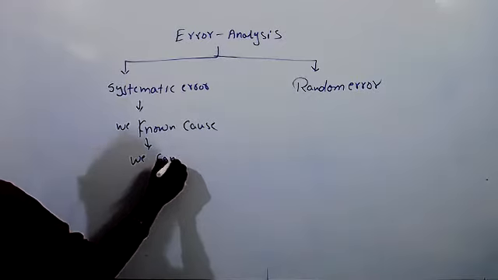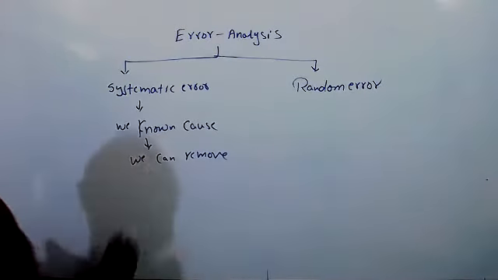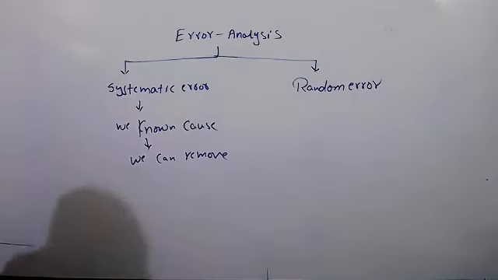So we can solve it. When this error is occurring, we can find why it is occurring and how we can remove it. We can rectify it.